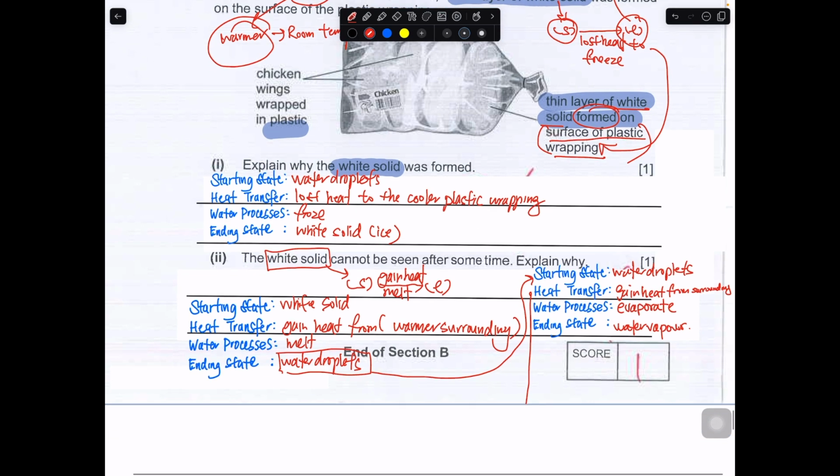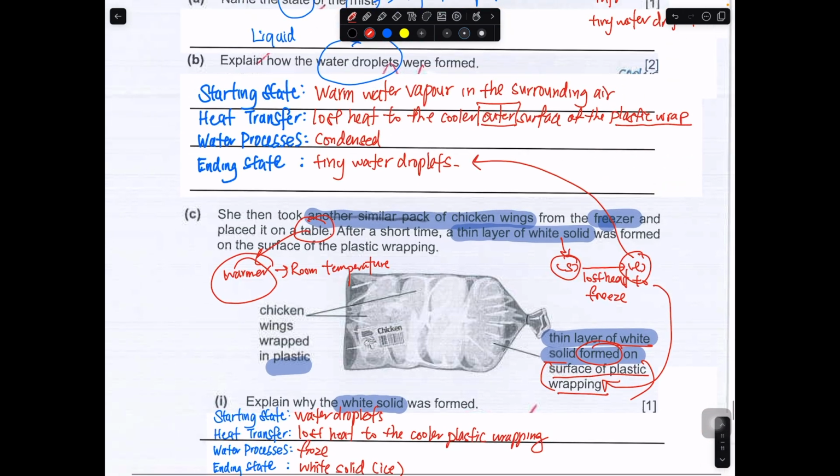Okay, so that will be the end of this paper.